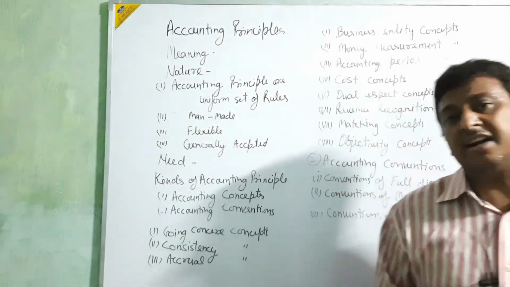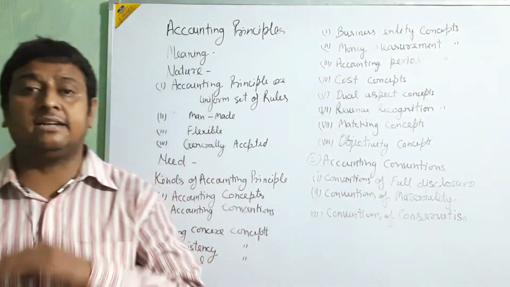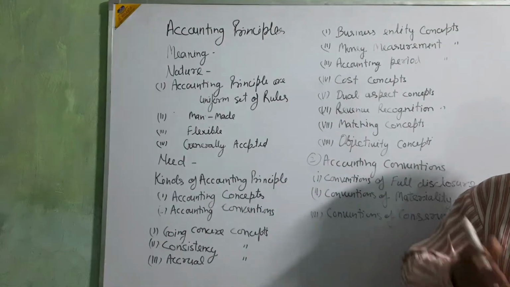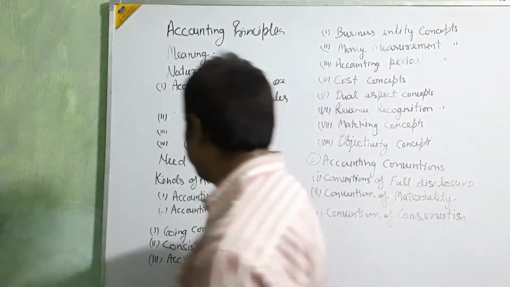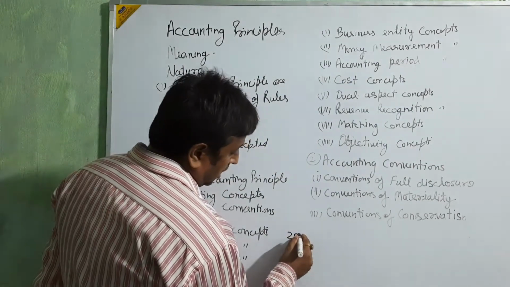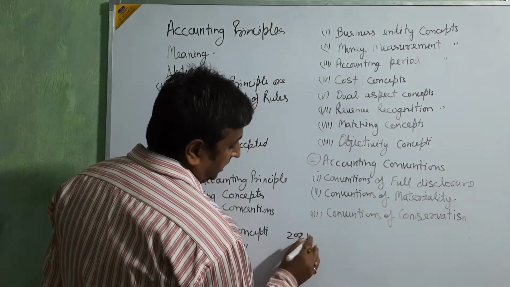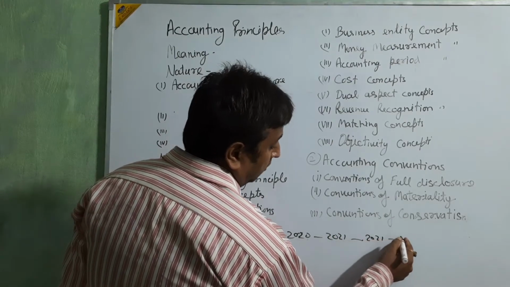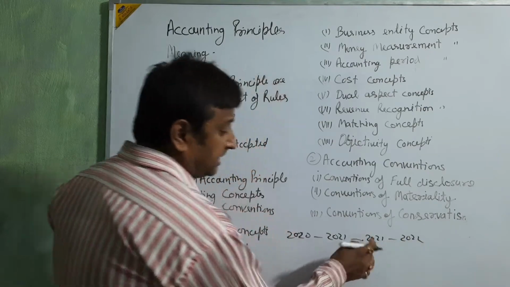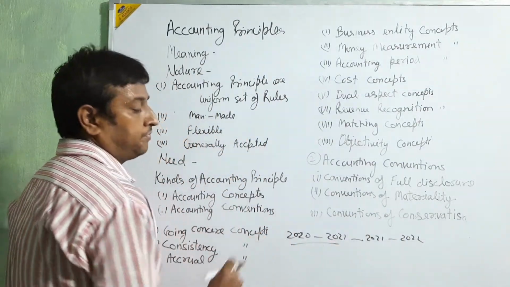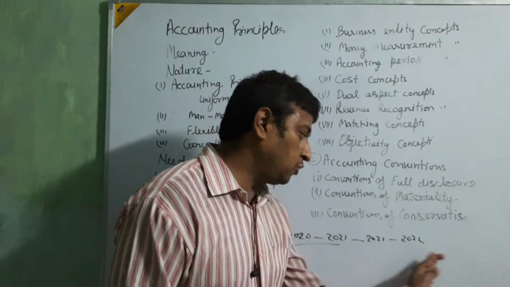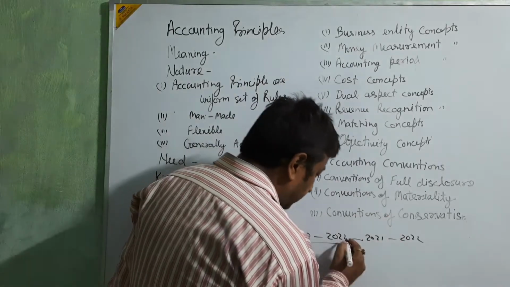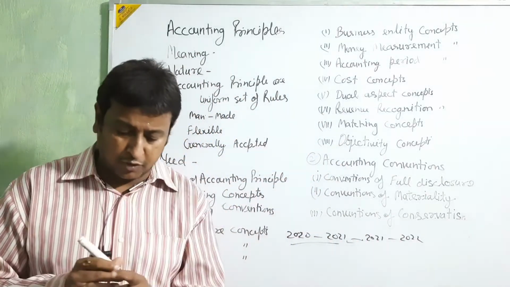It is divided year by year: one year of accounting, then next year, then next year. But all these accounts relate to the old year's accounting. Like that, if you start 2020 to 2021 and then 2021 to 2022, that is based on the last year's accounting, because they are going to start from this point after finishing 2022.